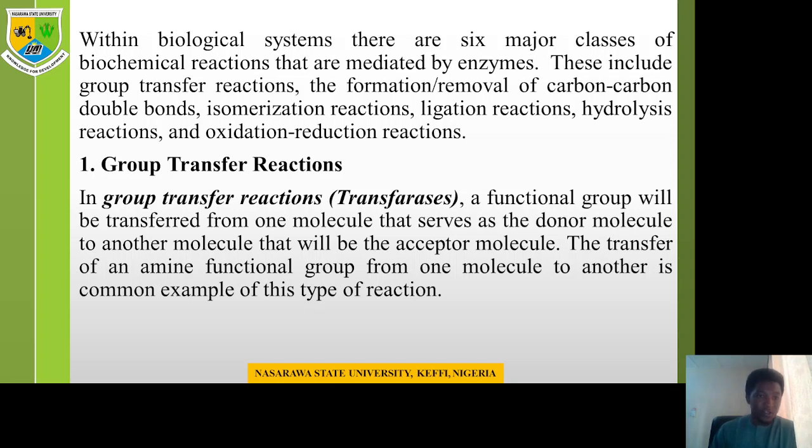So the first one, group transfer reaction. Group transfer reactions can also be called transferases. The enzymes that catalyze this reaction are also called transferases. In a group transfer reaction, a functional group will be transferred from one molecule that serves as the donor molecule to another molecule that will serve as the acceptor molecule. The transfer of an amine functional group from one molecule to another is a common example of this type of reaction.